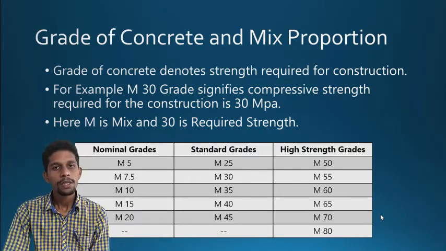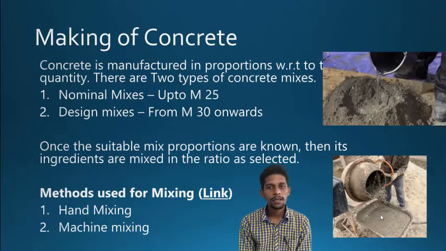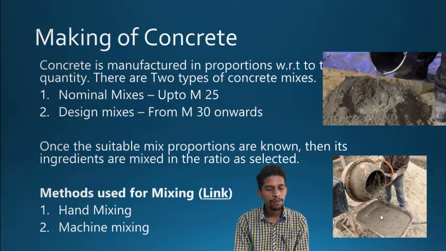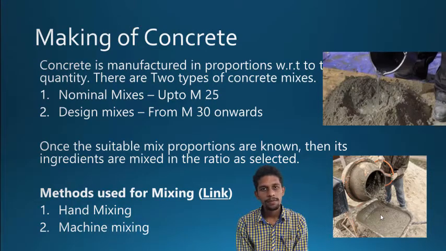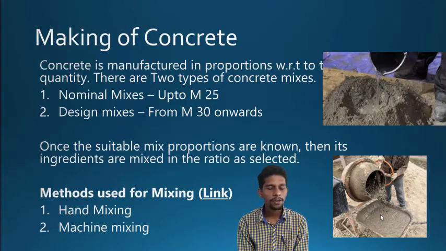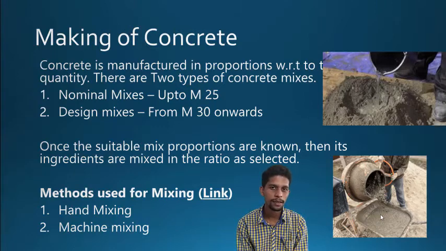Okay, so we have to select the grade based upon the type of project. So how do you make the concrete actually? The concrete making involves selecting the mix. Basically, concrete mixes are of two types, as we said: nominal mixes and design mixes.